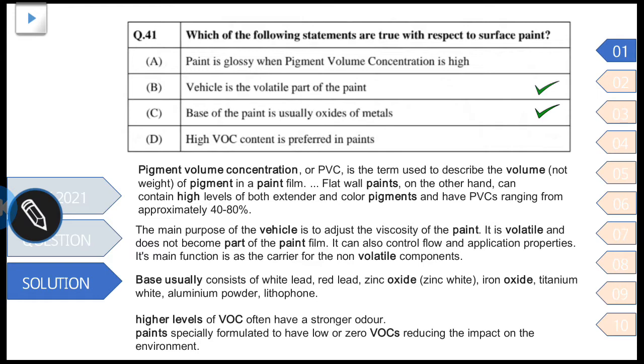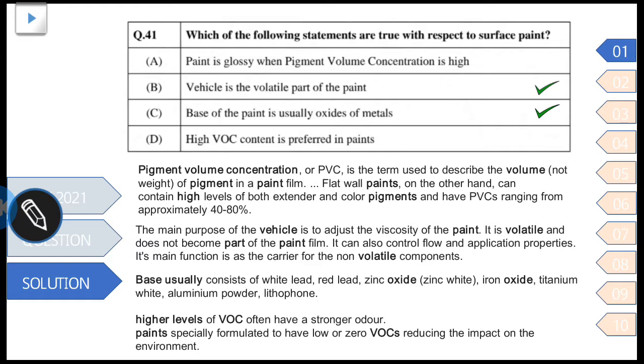So base of the paint is usually consist of the white lead, red lead, zinc oxide, iron oxide, titanium white, aluminium powder, lithopone. So all these are generally oxides of the metals. So base of the paint is usually oxides of the metal is the correct option, C.